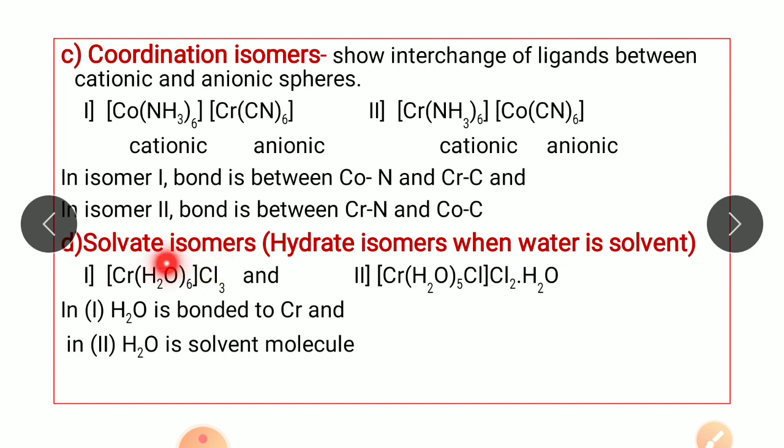So in complex number 1, all the water molecules are attached to chromium, that is, they are in the coordination sphere, while in the second complex, water appears as a solvent.